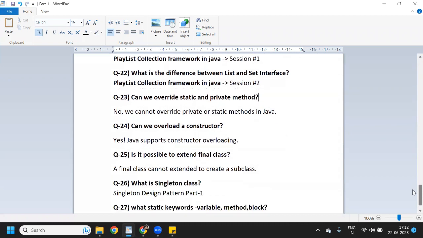And question number 25, is it possible to extend a final class? No, actually, you cannot extend any final class. And if you have any final method, then you cannot override it. And if you have any final variable, then you cannot modify it, right? So anything you have as final, then you cannot touch it, you cannot modify it. That will be secure, right?